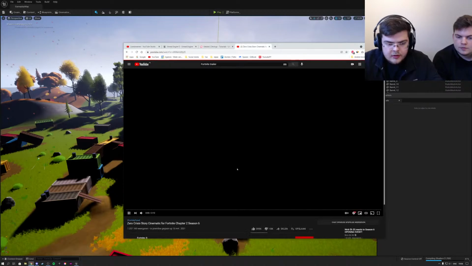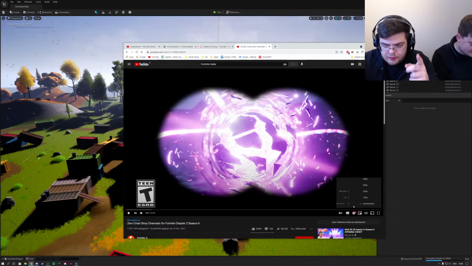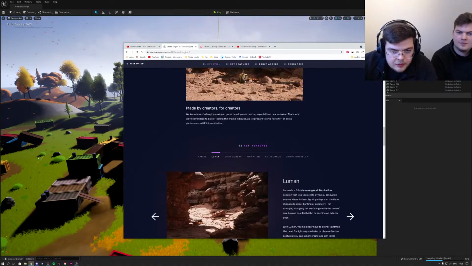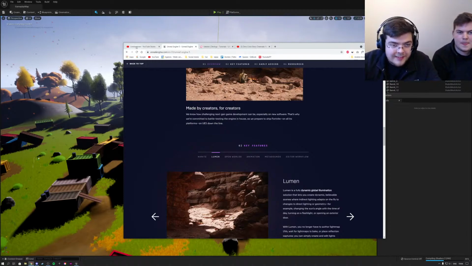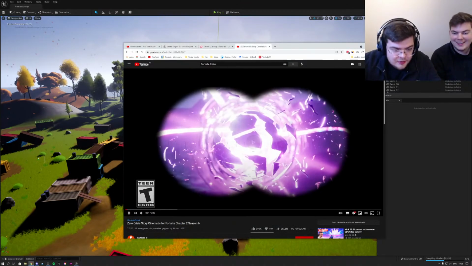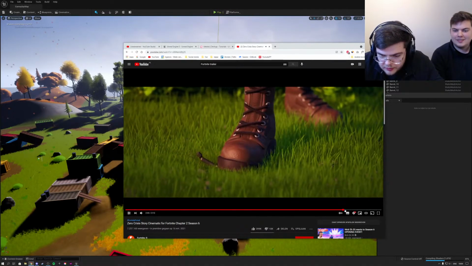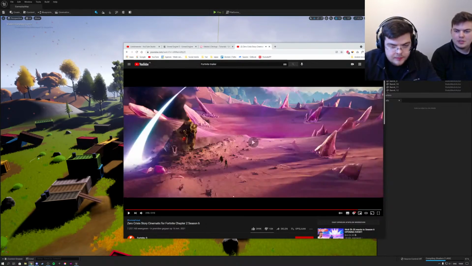Okay, look, I believe that in this trailer, and Rob noticed it for the first time, they have basically shown Fortnite. So maybe we're discovering something epic right now, because on their website it says we're committed to battle testing the engine in-house as we prepare to ship Fortnite on all its platforms on UE5. I think they're going to make Fortnite realistic, because this is the Fortnite style, stylized and fun. At the end of the video, are we allowed to show content like this, or is that copyright? Maybe turn off the sound.